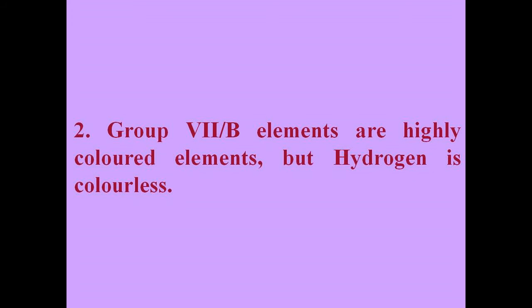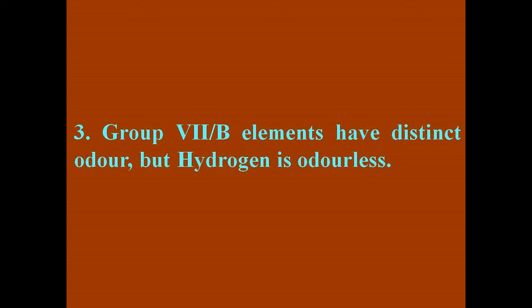Group 7B elements are colored elements, but hydrogen is colorless. Group 7B elements have specific odors. On the other hand, hydrogen is odorless.